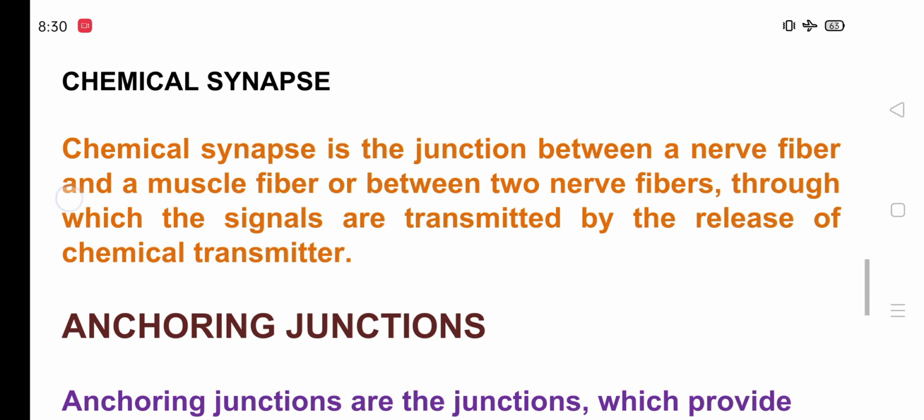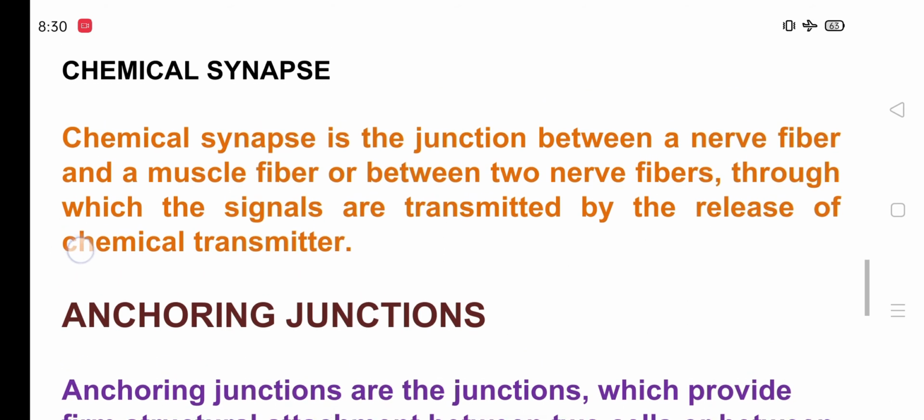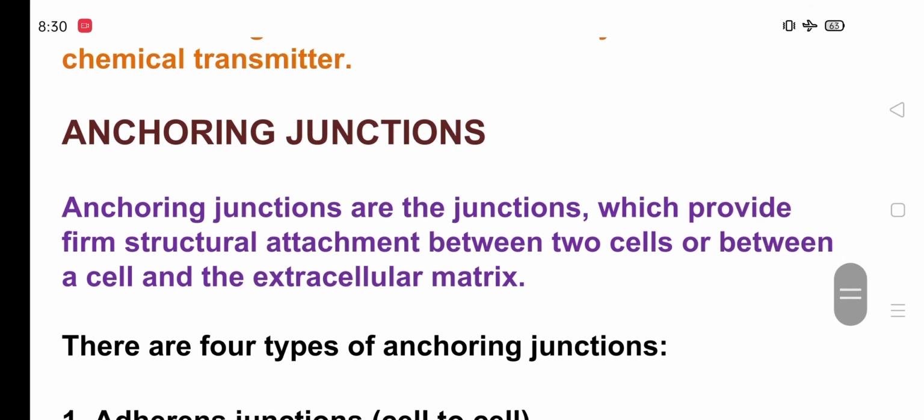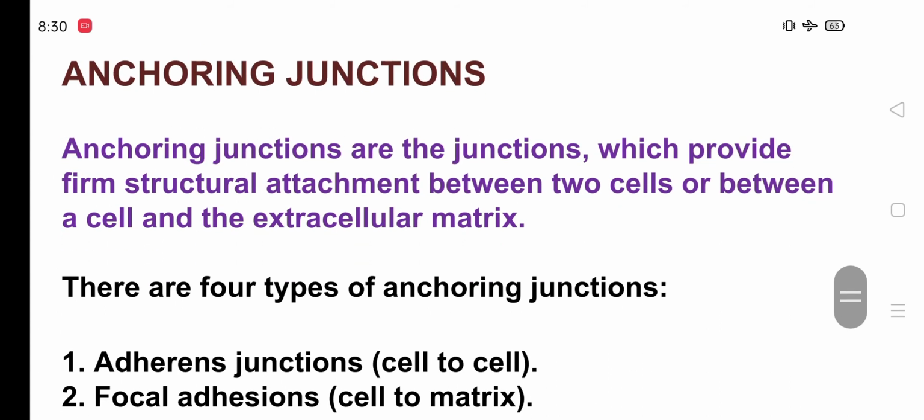Chemical synapse: what is the chemical synapse? Chemical synapse is the junction between a nerve fiber and a muscle fiber, or between two nerve fibers, through which the signals are transmitted by the release of chemical transmitters. Anchoring junction: anchoring junctions are the junctions which provide firm structural attachment between two cells or between a cell and the extracellular matrix.